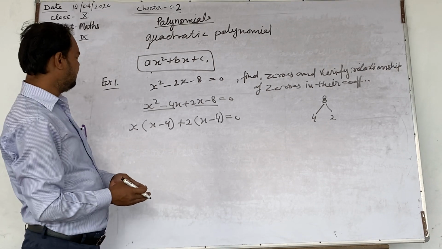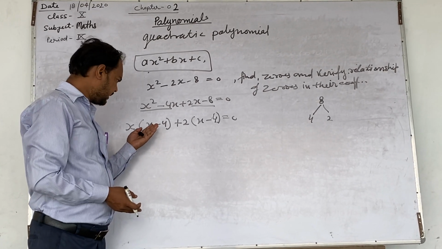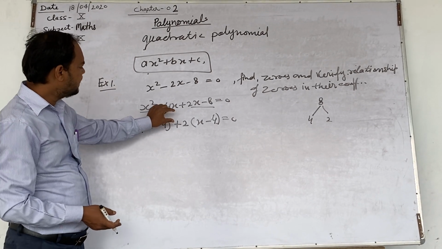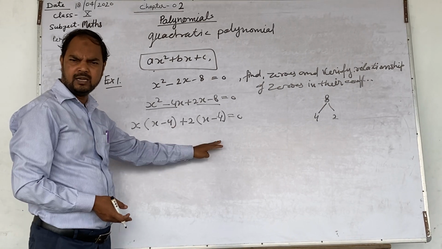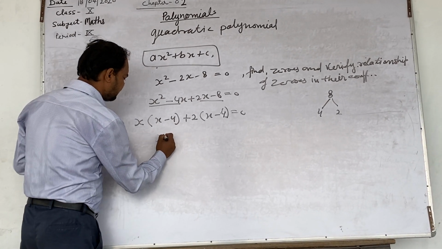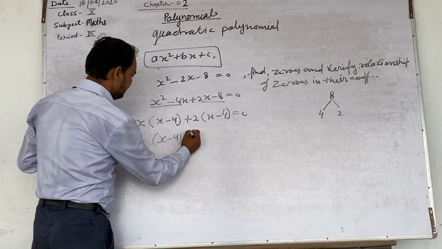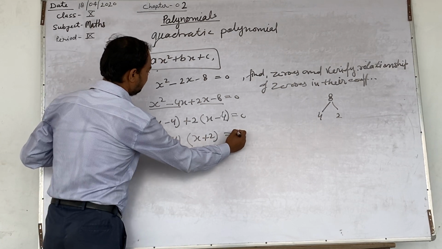How do you identify this factorization is correct? This bracket will be the same with sign also. अगर ये दोनों ब्रैकेट सेम आ रहा है इसका मतलब हम लोग सही चल रहे हैं. Now taking x minus 4 common, in other bracket x plus 2 equal to 0.